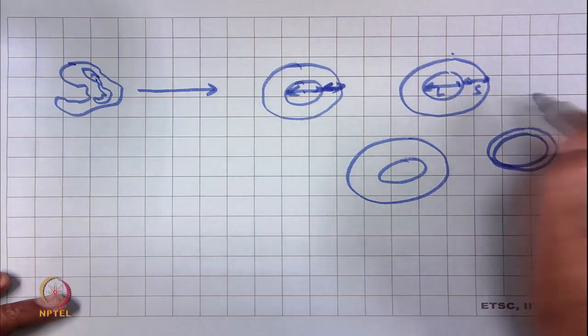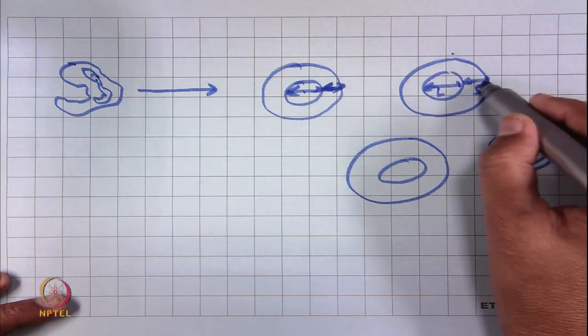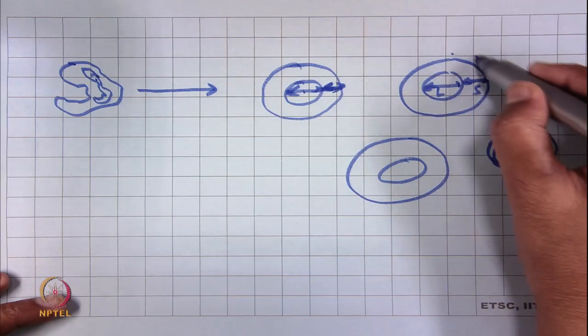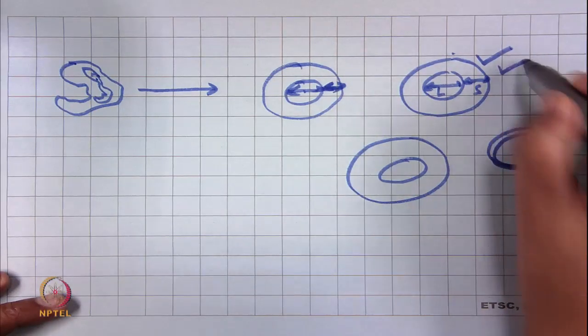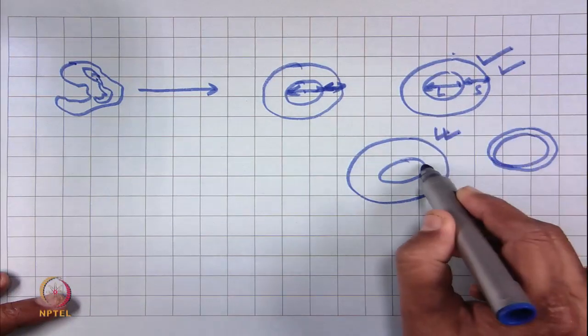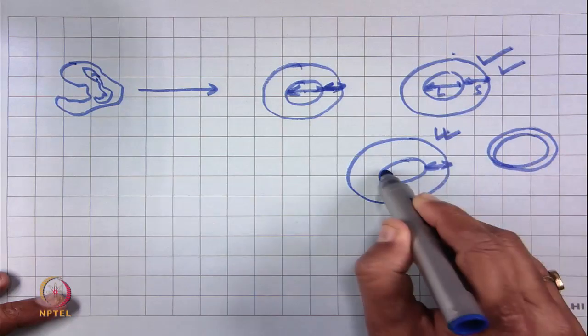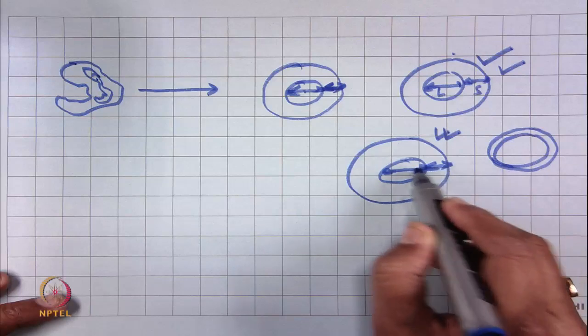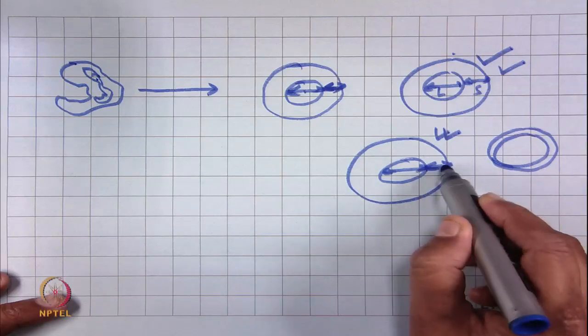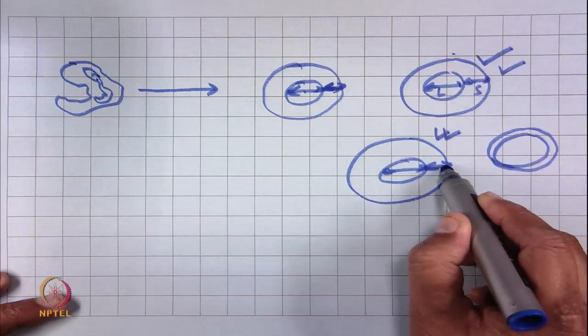Now, this S here, we cannot tell it is a dead fiber. This is also not a dead fiber, because this secondary wall thickness, although less than the thickness of the lumen, is not less than 1/5 of the lumen width.